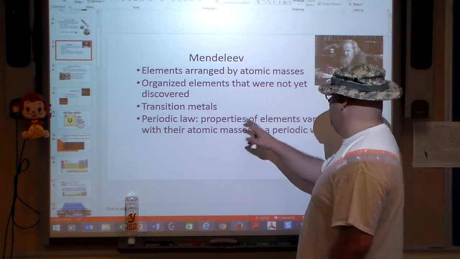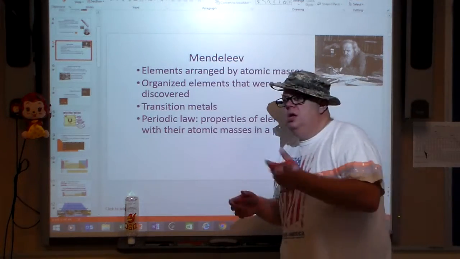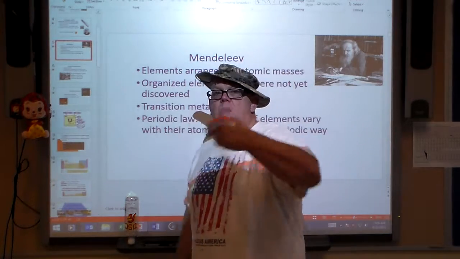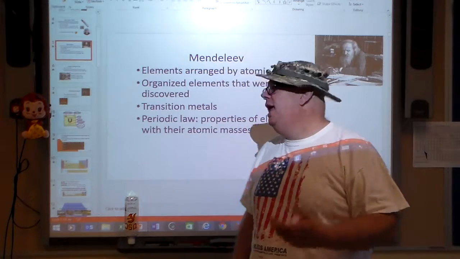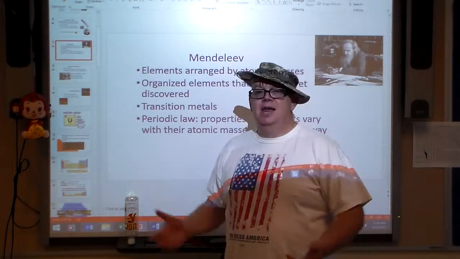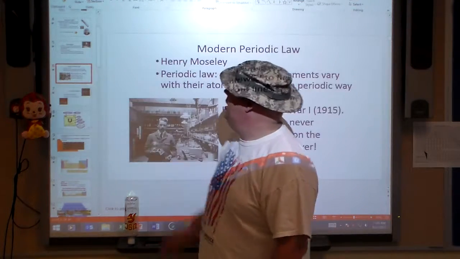Properties of elements vary with their atomic masses in a periodic way. In other words, we're seeing a pattern in what these elements were and how they behaved, which again points to a distinct creation. It's not an accident. There are patterns that happen in creation all the time.